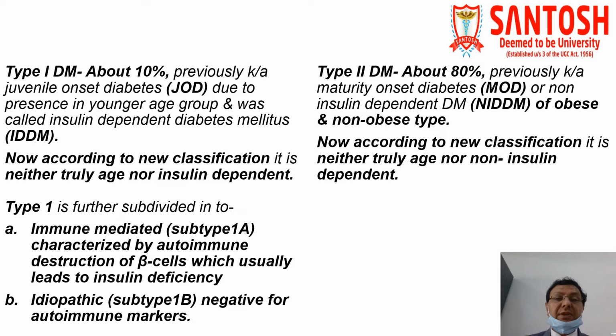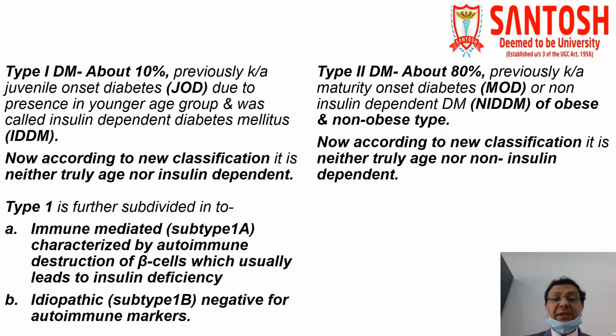It was called insulin dependent diabetes mellitus, the reason being that insulin was solely required for treatment in cases of type 1 diabetes mellitus. But according to the new classification, it is neither truly insulin dependent. So nowadays, this classification is being made obsolete by type 1 diabetes mellitus.